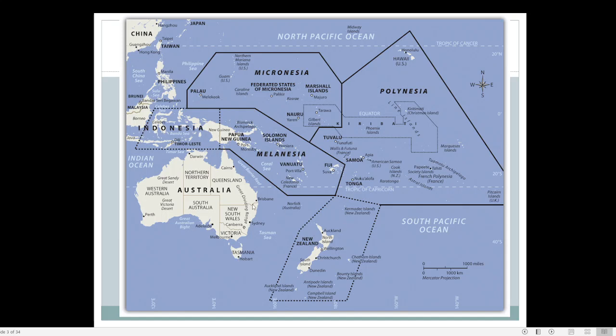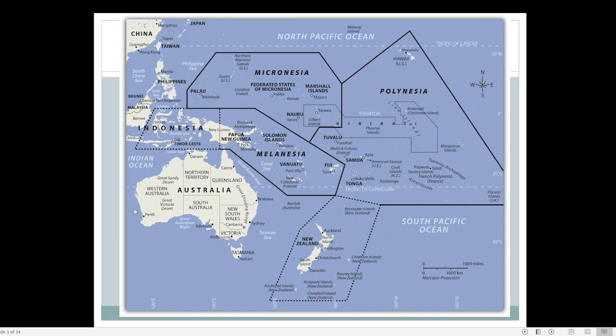But if you look at the central area of Australia, there are no major cities. There is one city somewhere in the middle, but other than that, there are no major cities in the central portion of Australia. Most of the cities are concentrated in the marginal or fringe areas of Australia.